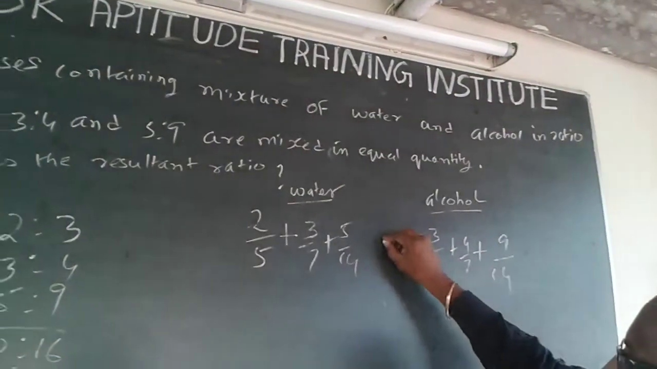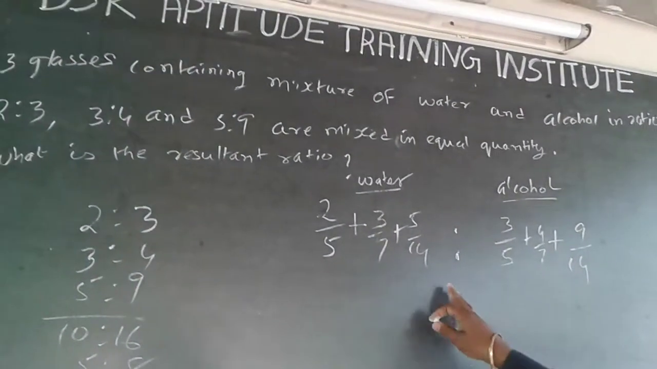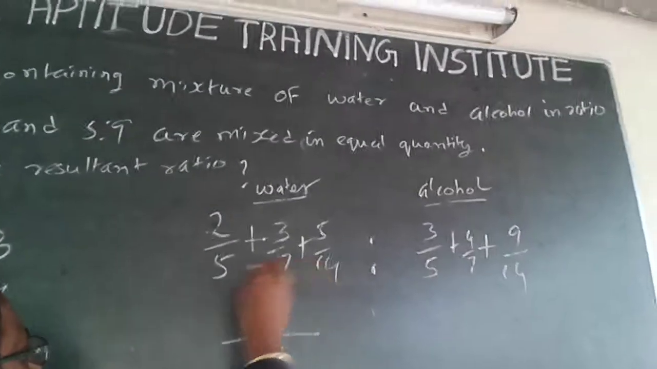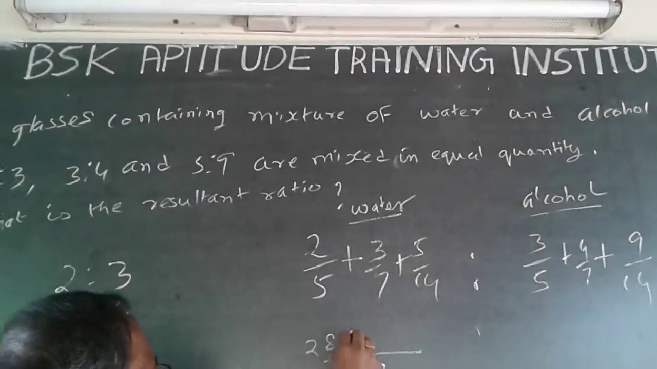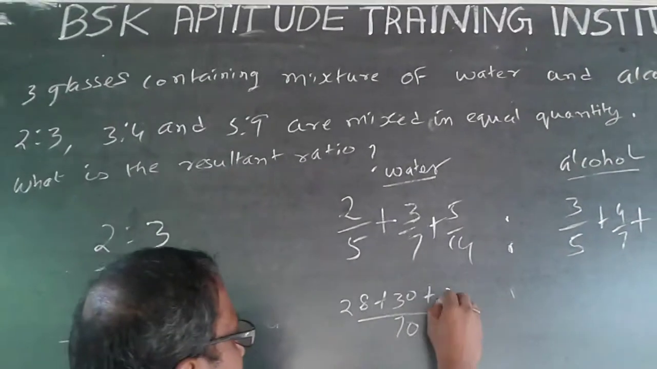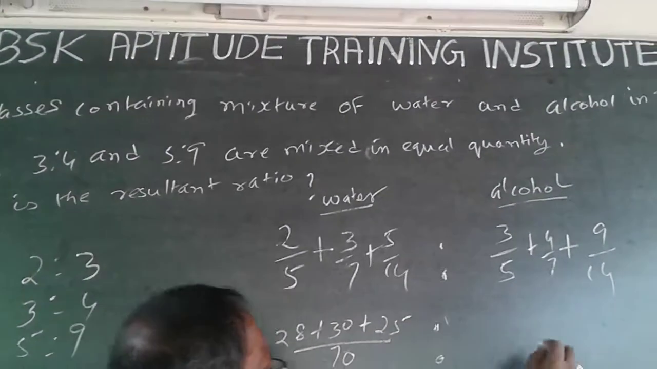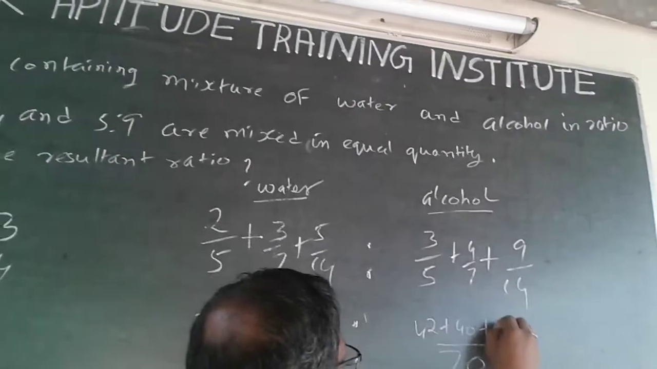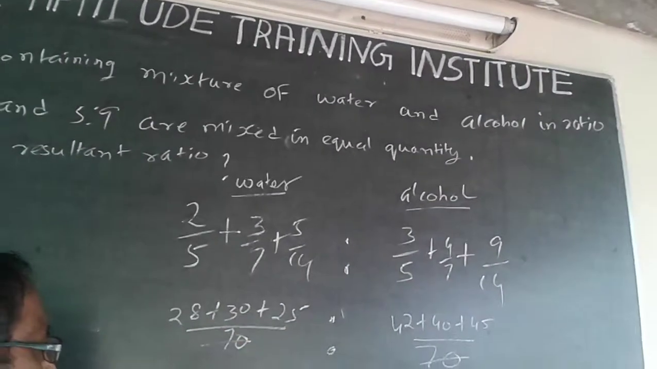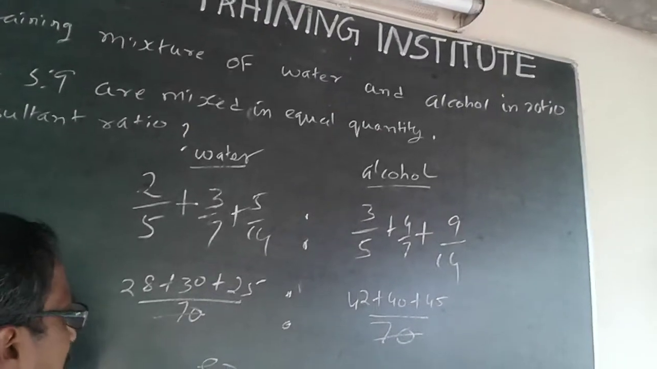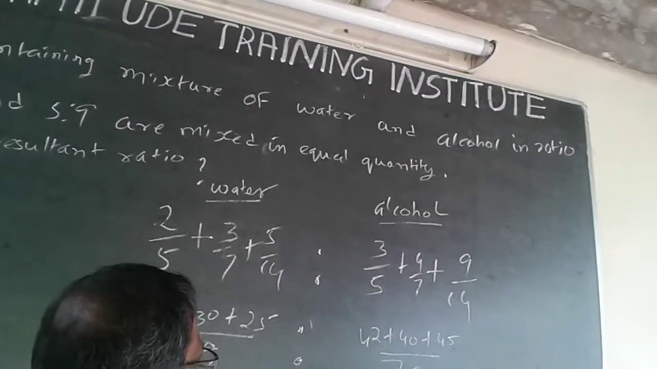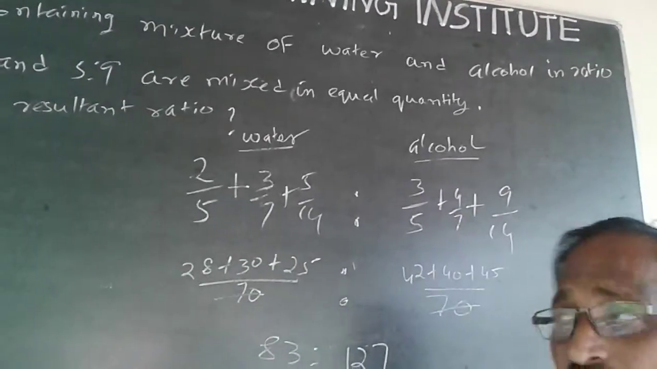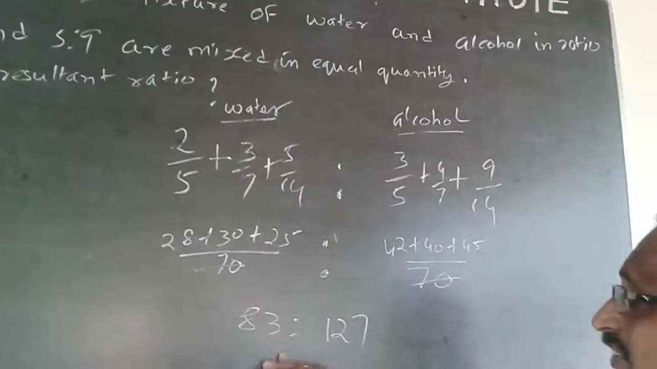Now this is the ratio actually. The resultant ratio will be this. The LCM will be 70. So it will be 28 plus 30 plus 25. Similarly, with 70 as the LCM here, it will be 42 plus 40 plus 45. The 70 will get cancelled out. The resultant will be 83:127. So for this question, the answer is 83:127.